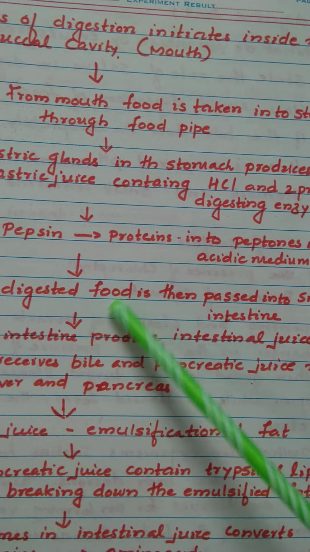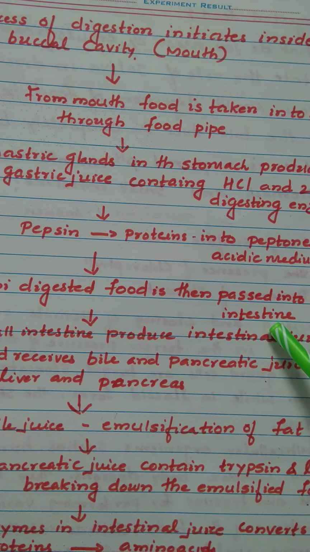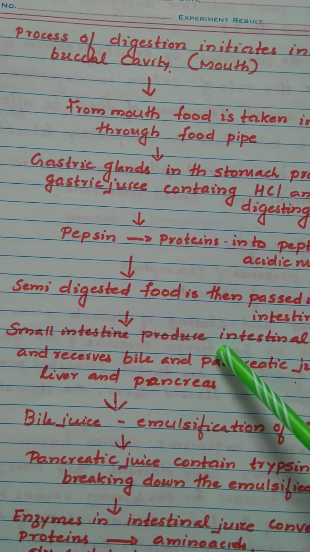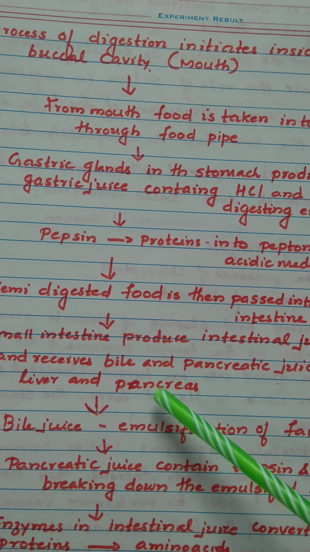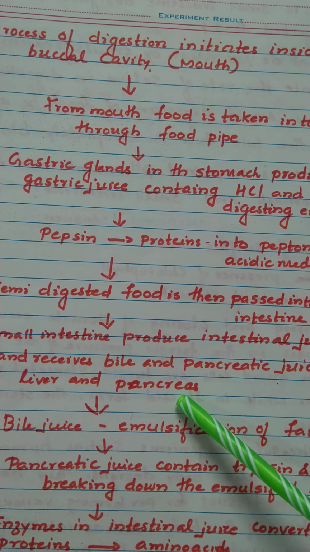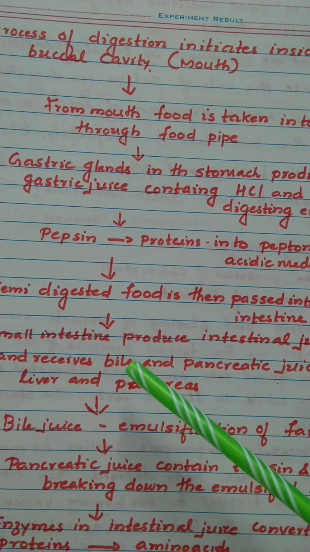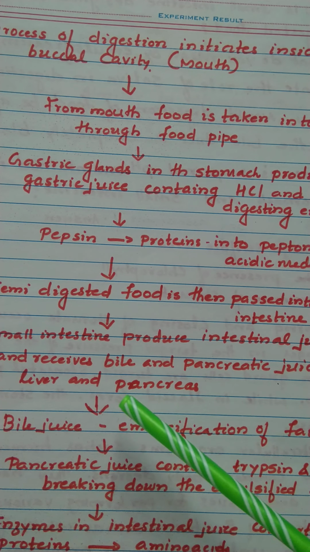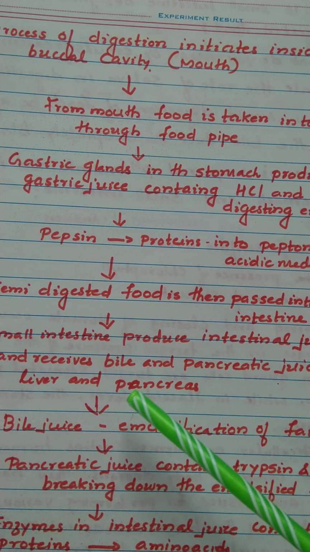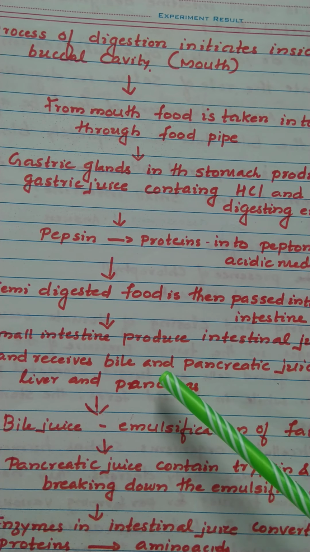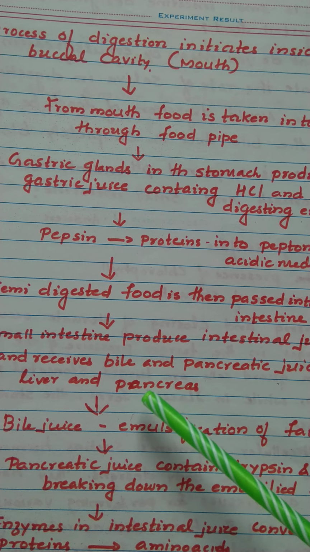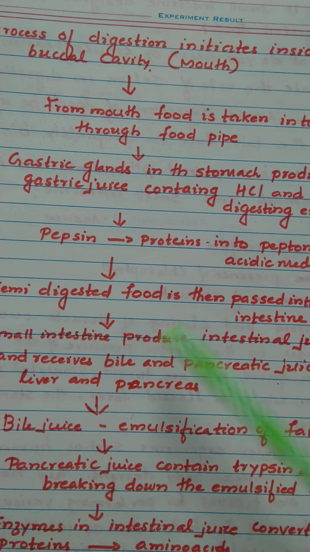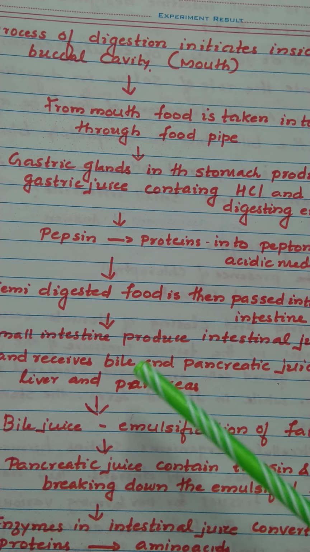Then the semi-digested food is passed into the small intestine. The small intestine produces intestinal juice and receives bile and pancreatic juice from the liver and pancreas. Here absorption of the digested food takes place by the intestinal villi present in the small intestine, which increase the surface area of the intestine and help in the absorption of digested food.